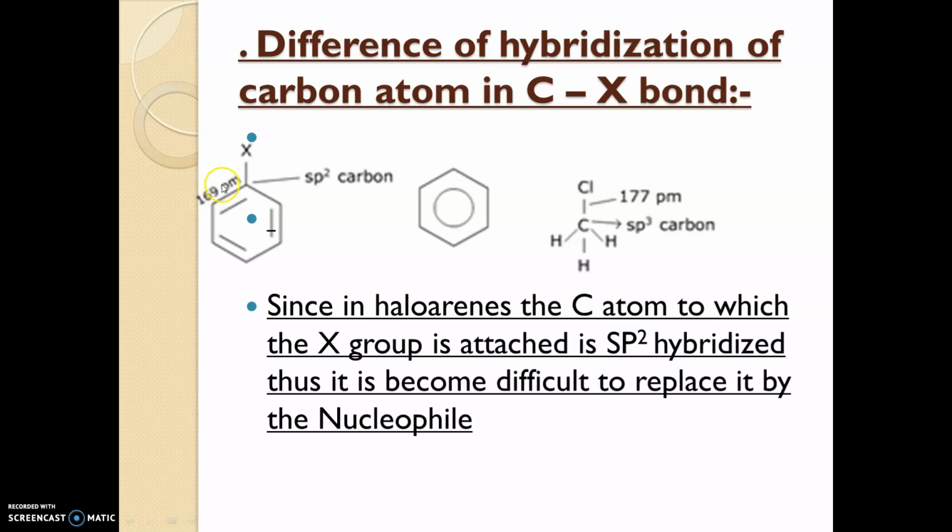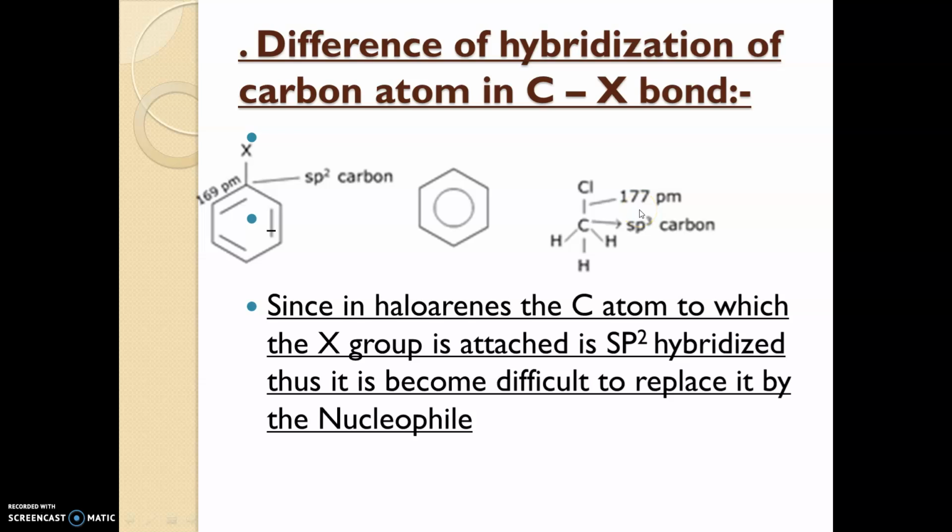If we check the bond length, in haloarenes the carbon halogen bond length will be 169 picometer. But in the case of haloalkanes, the bond between carbon and chlorine is 177 picometer.